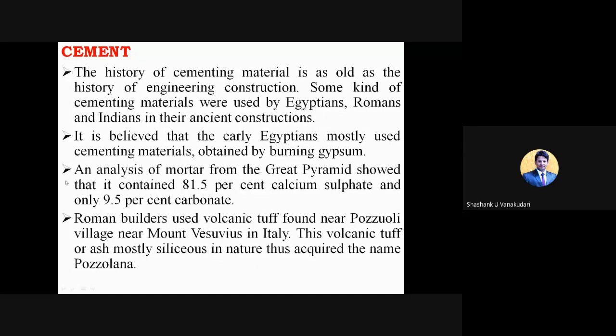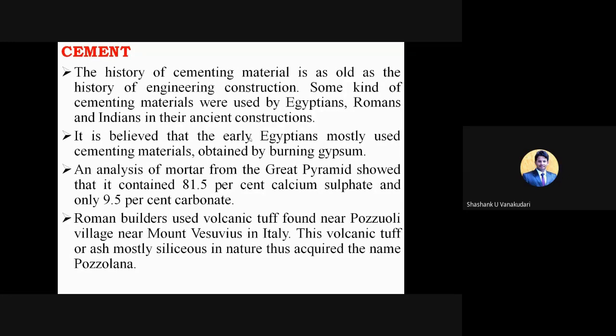Okay, and it is believed that the early Egyptians mostly used cementing materials obtained by burning the gypsum. So in various countries, they started using cementitious materials in various forms. For example, the Egyptians started using the cementitious material just by burning the gypsum. Gypsum is a binding material. They started heating or burning that gypsum, and whatever product was generated, they started using that product as cementitious material.